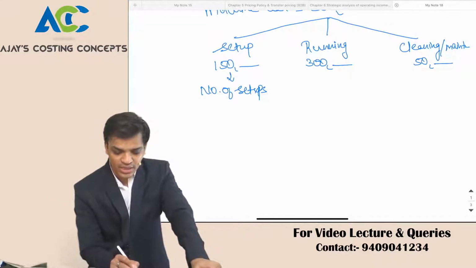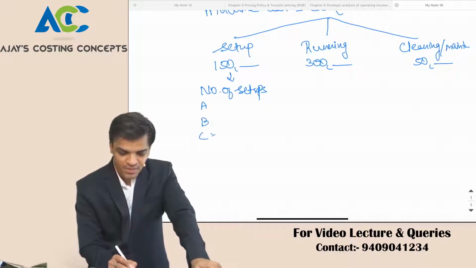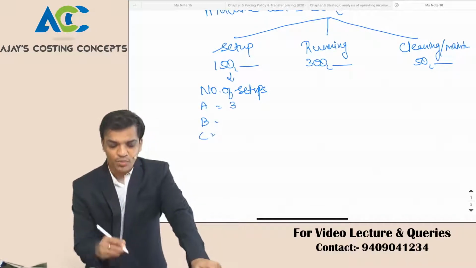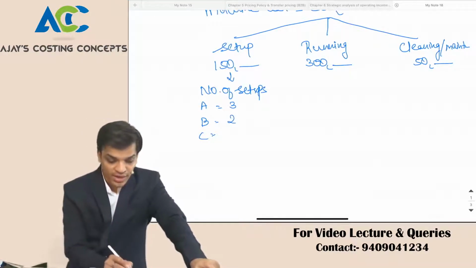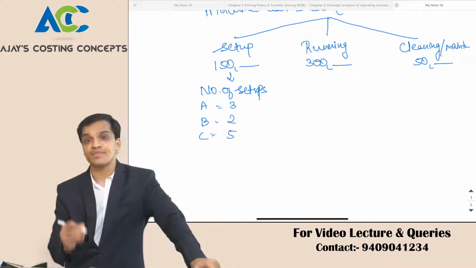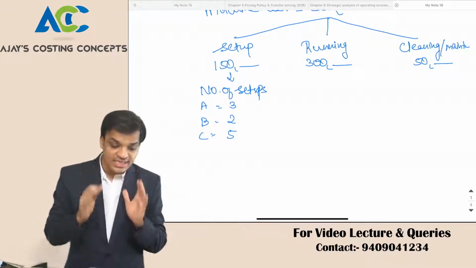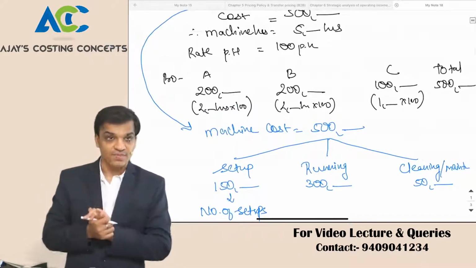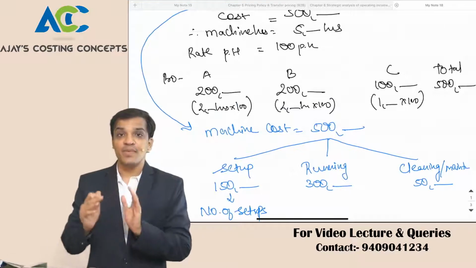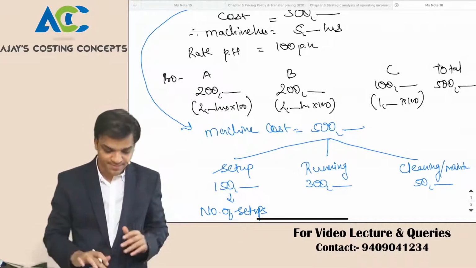So he said, sir, we manufactured 3 products, product A, B and C. He said, sir, we did 3 setups for product A, 2 setups for product B, and 5 setups for product C. 10 setups total. In the 10 setups, we could manufacture A, B, and C. Sorry, 10 setups. 3 plus 2 plus 5.